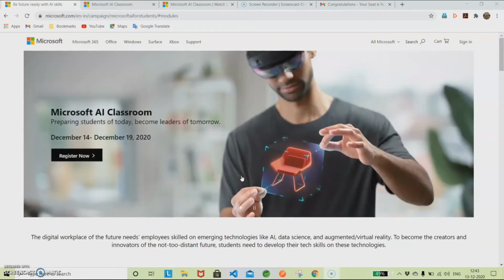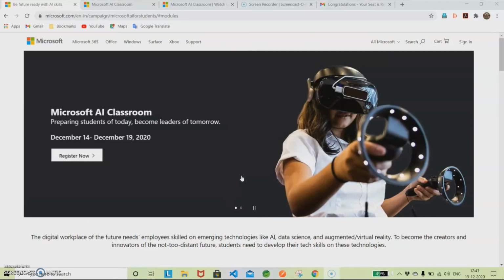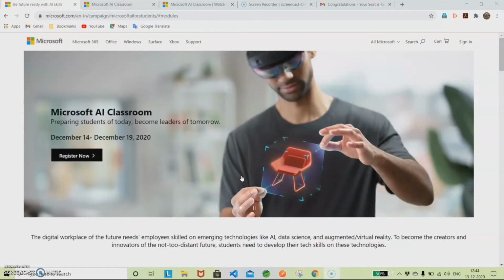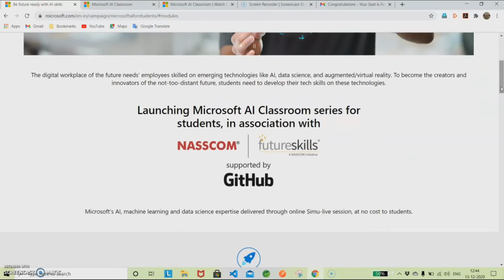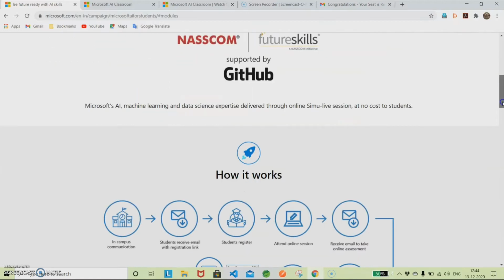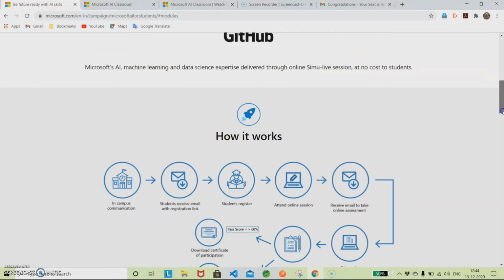And one more thing is that students can also take this course. If you're a student, you need to get the confirmation from your college email ID. I will explain the process. Everyone knows that artificial intelligence and ML is the emerging technology in the IT industry. You will be able to access the live chat as well. If you have any doubt, you can ask in the live chat. It is a very good course, and this course is offered by NASSCOM and Future Skills, so you will get the certificate from them.